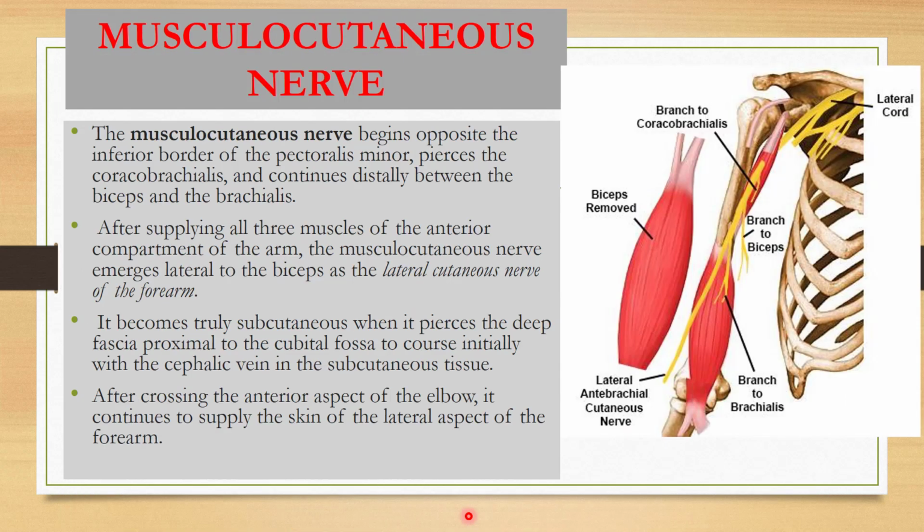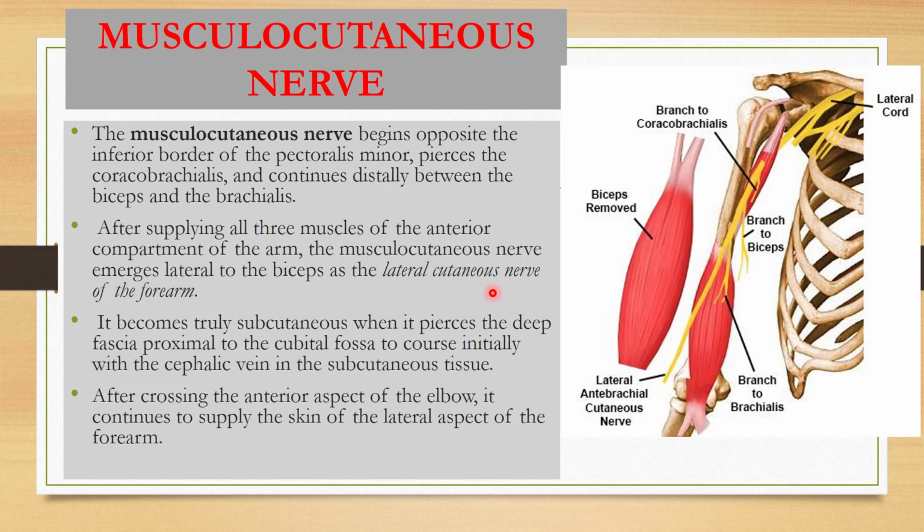The musculocutaneous nerve begins opposite the inferior border of the pectoralis minor muscle, pierces the coracobrachialis. This point is also very important, that it continues distally between the biceps and the brachialis muscle. After supplying all three muscles of the anterior compartment of arm, which are the coracobrachialis, biceps and the brachialis muscle, the musculocutaneous nerve emerges lateral to the biceps and it continues as the lateral cutaneous branch of the forearm.